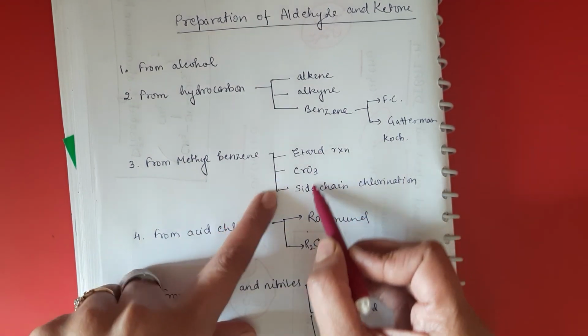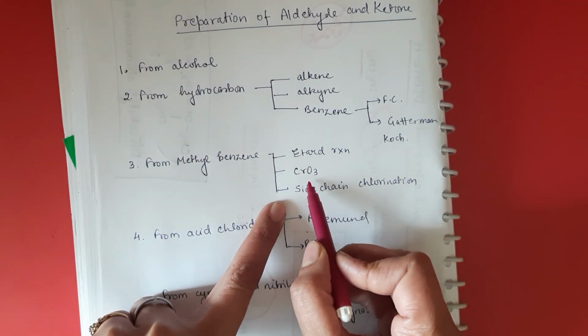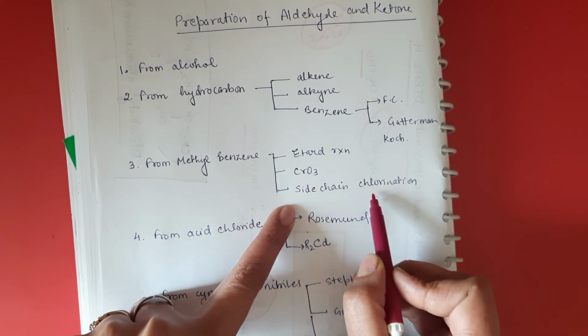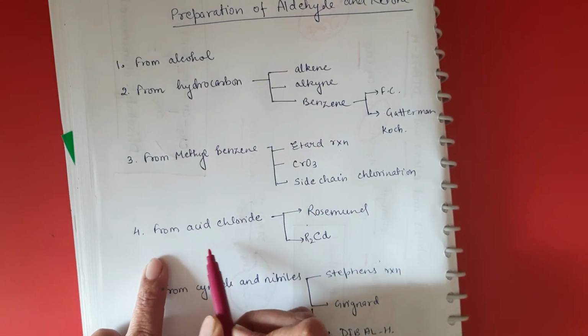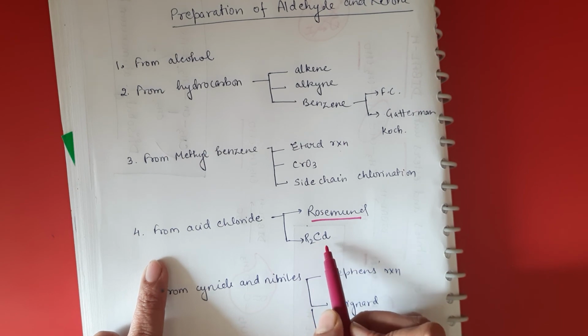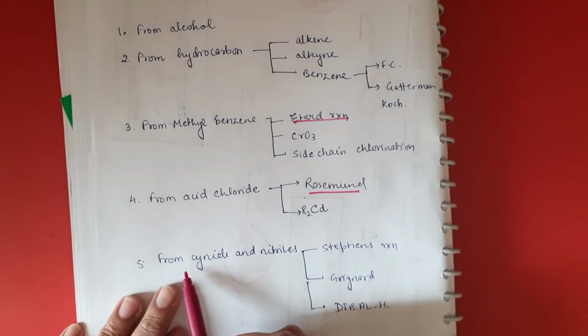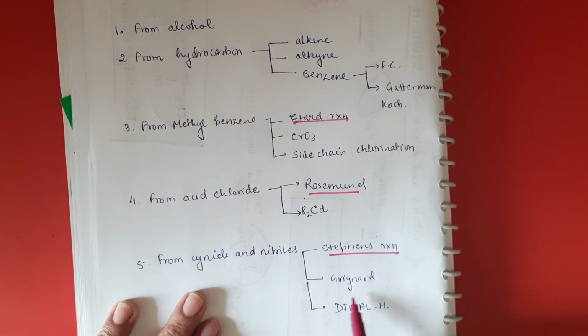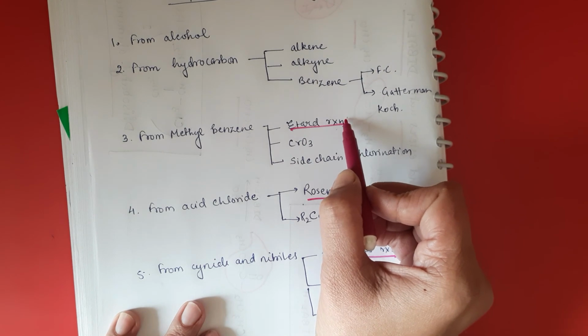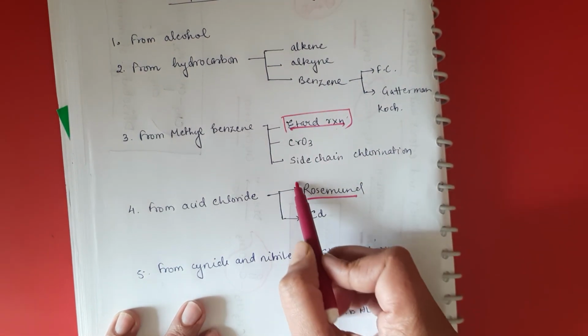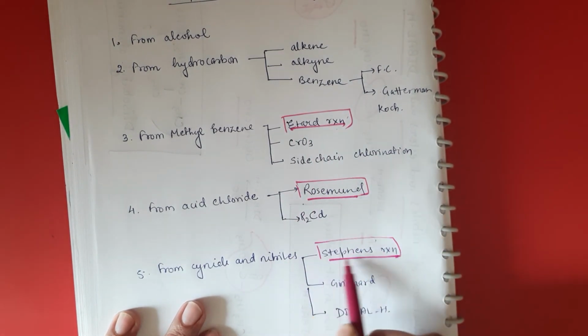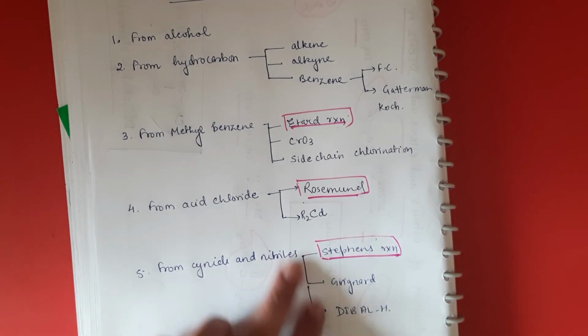From methyl benzene there were three reactions: the Etard reaction, chromium oxide, and side chain chlorination. From acid chloride we had seen Rosenmund, and then R2Cd dialkyl cadmium, and in cyanides and nitriles we had seen Stephen's, the Grignard reagent, and DIBAL. So here three name reactions you had seen: Etard, Rosenmund and Stephen's reaction. So you have to learn these reactions.